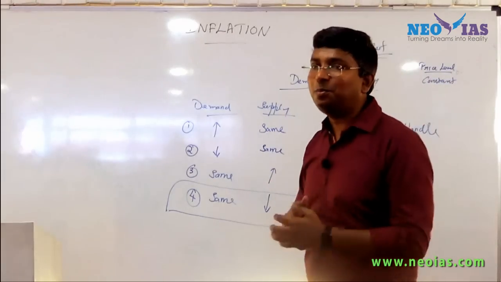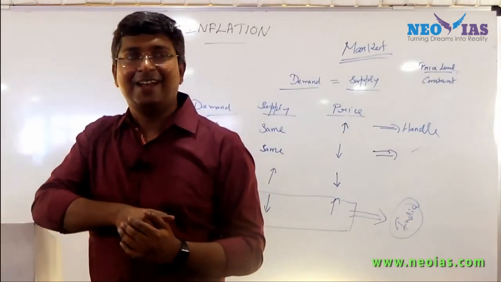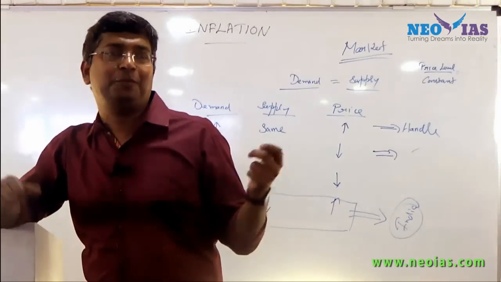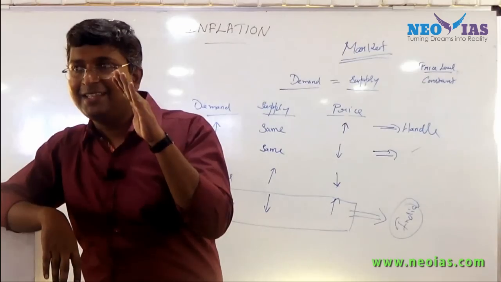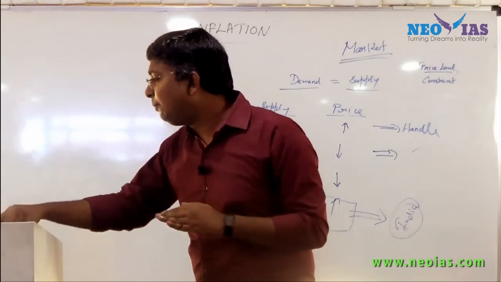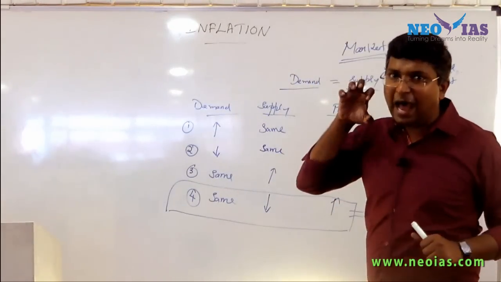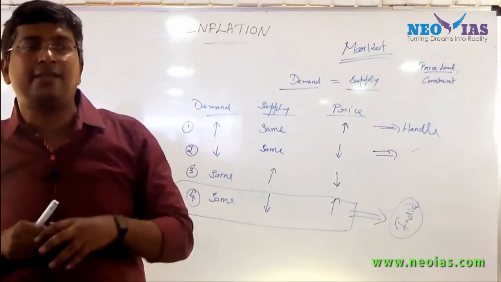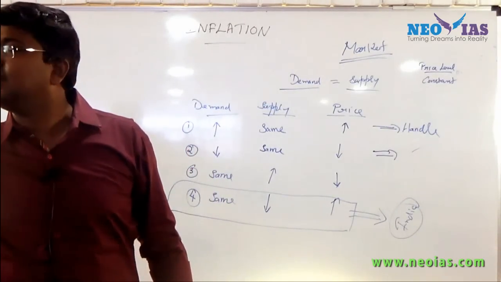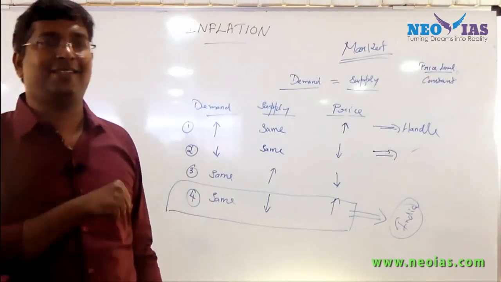Now, if the inflation is due to supply constraint or supply shock, what can RBI do? RBI policy will not be effective. Be very clear. Just understand. The policy of RBI is controlling the credit. RBI is controlling the demand.